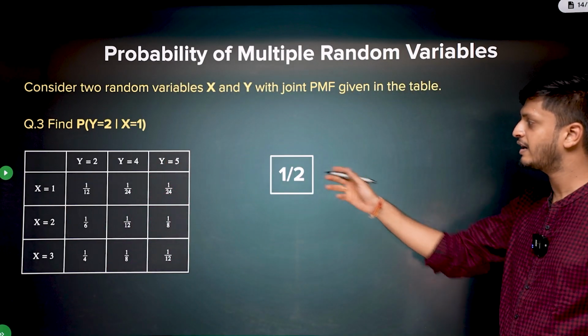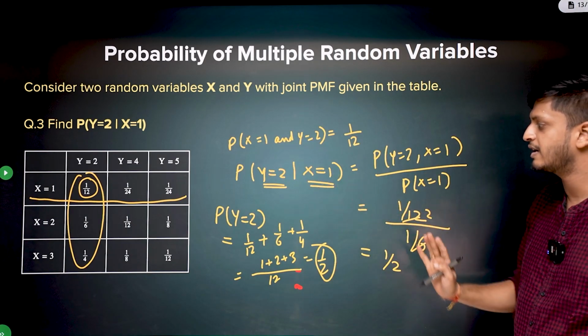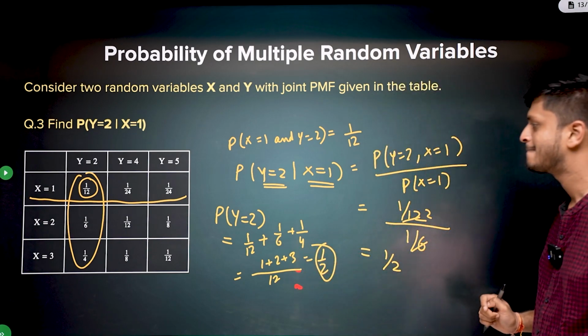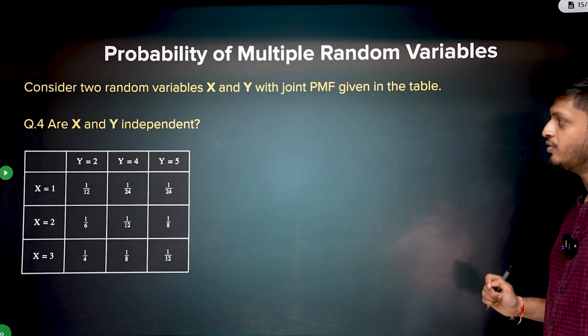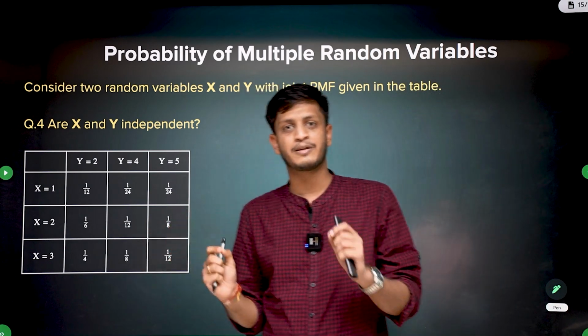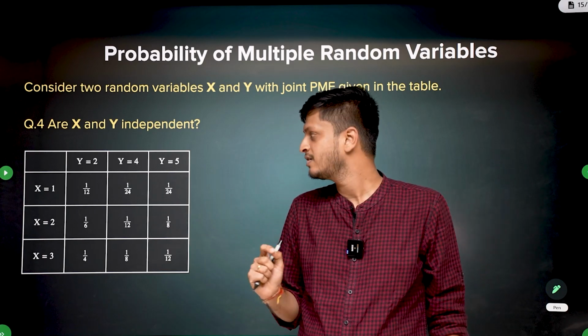Okay, so the probability right now which we wanted to calculate was 1 by 2, and we also proved that these 2 events are independent at least. Okay, yep. Now the real question is, are x and y independent? So are the random variables independent? For random variables x and y to be independent, what should happen?